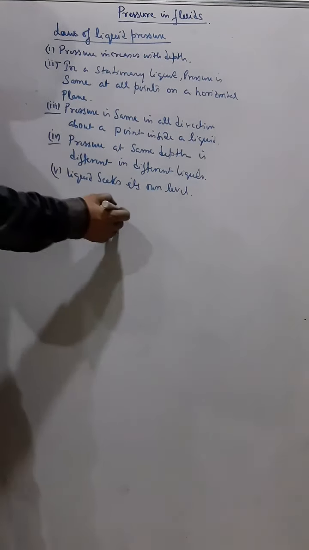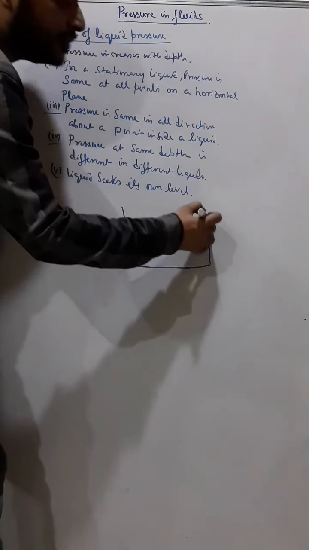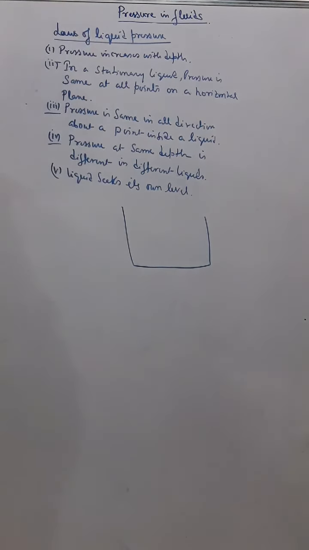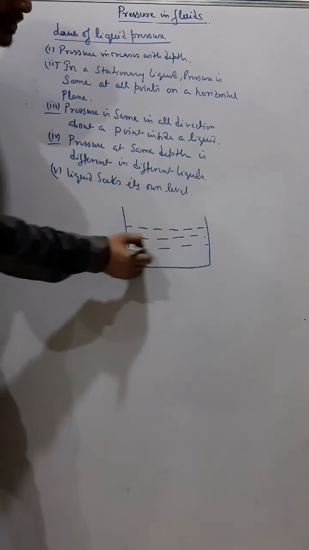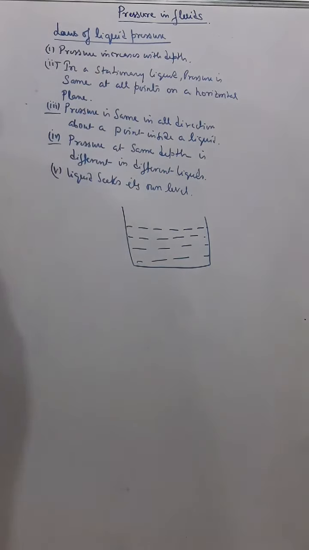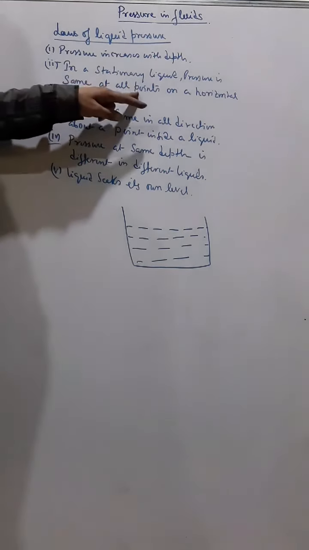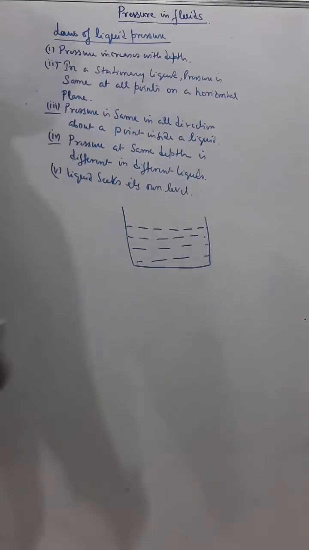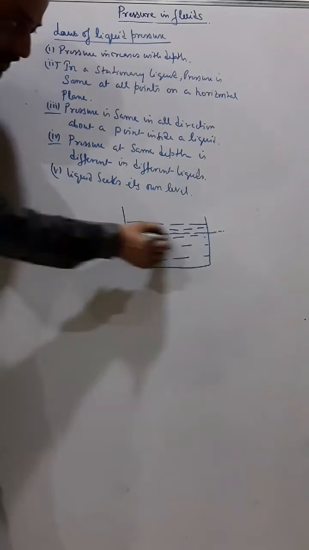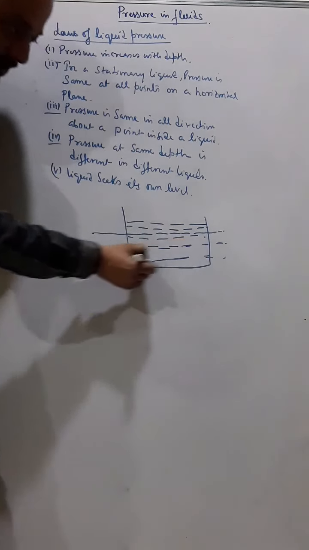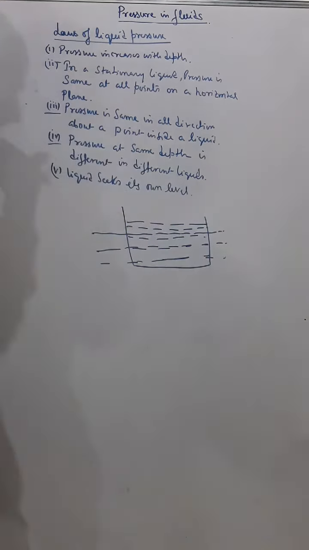Next, in a stationary liquid, pressure is same at all points on a horizontal plane. In a stationary liquid, naturally, the water is not moving, not like waves and sea waves. So what they told, in a stationary liquid, pressure is same at all points on a horizontal plane. Now horizontal plane means, say this is one plane, or this is one plane. So at a level, that is called a plane.